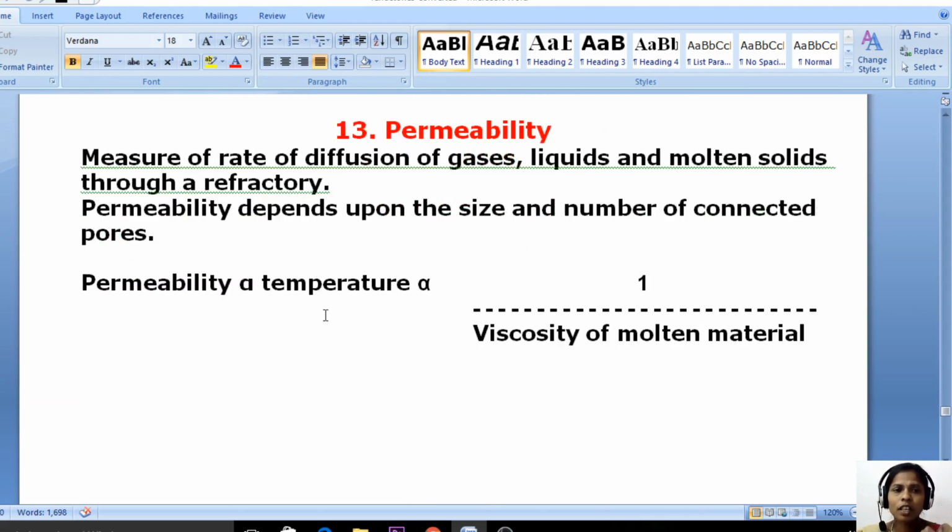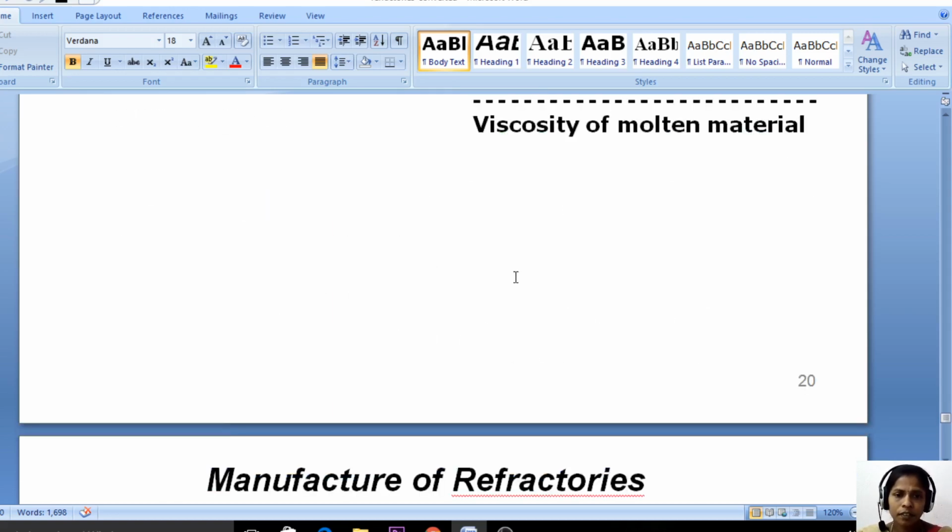And one more is there, sorry, permeability. It is a measure of the rate of diffusion of gases, liquids and molten solids through a refractory. So what is permeability? The measure of the rate of diffusion of gases or liquids and molten solids through a refractory is called permeability. Permeability depends upon the size and number of connected pores. Permeability is directly proportional to temperature and inversely proportional to the viscosity of the molten material.